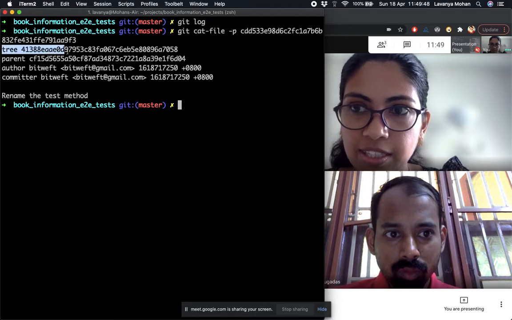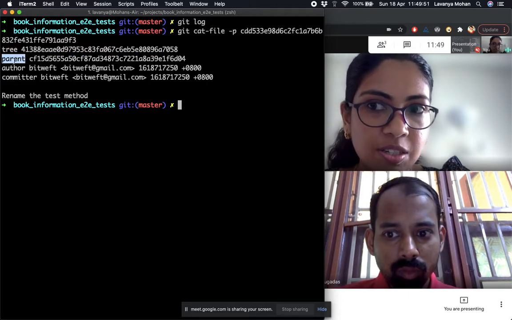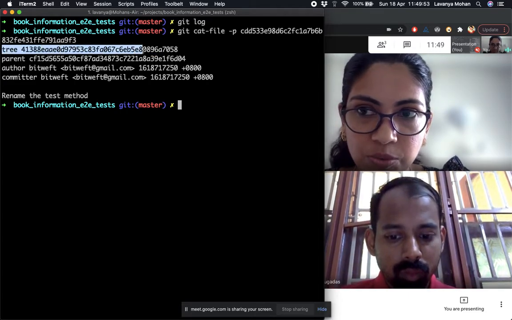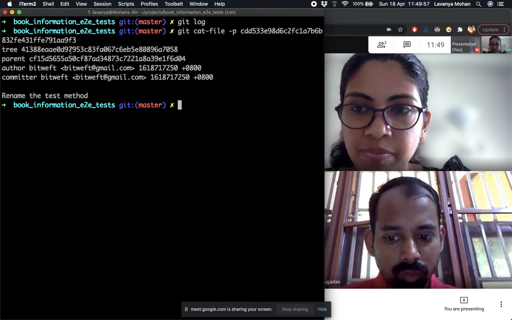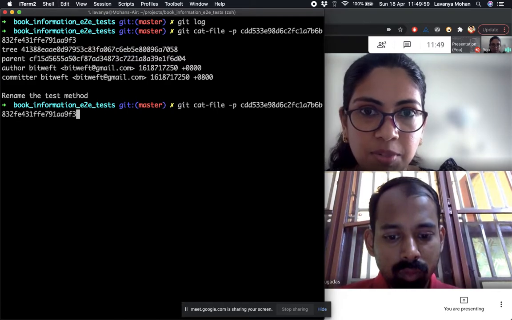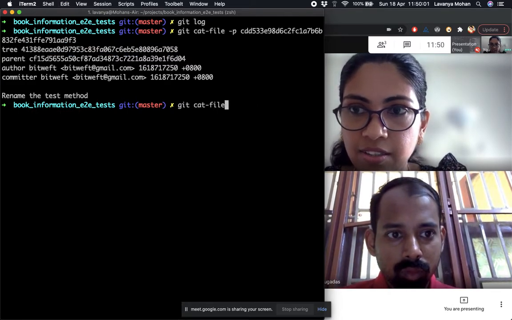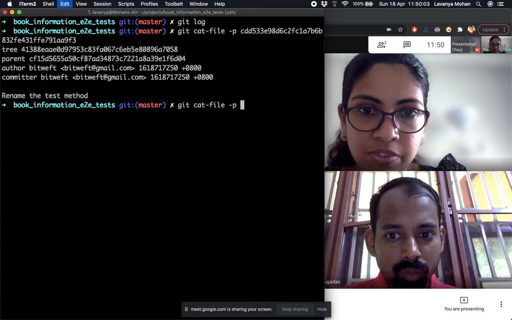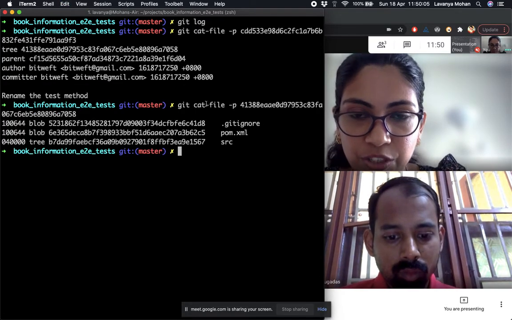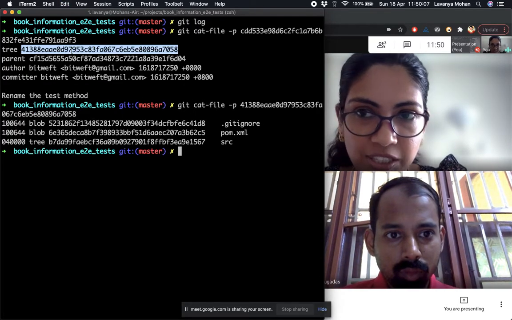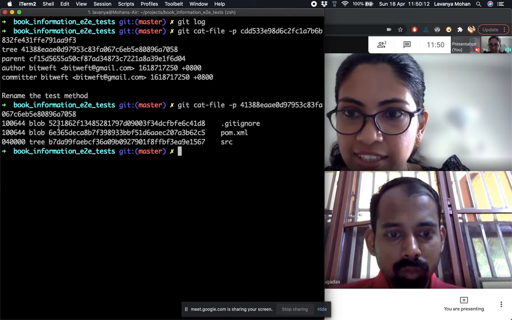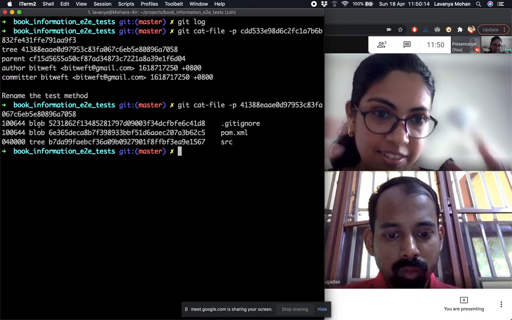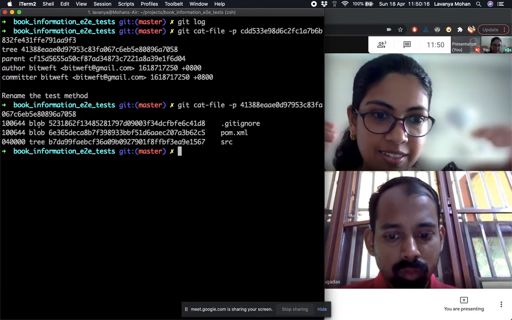that we just spoke about, right? Like this is the tree object. There is a concept of parent. I'll come to that, but this is a tree object. Then the committer and the author and the details. And the same way, we can use the same command to see our tree object as well. So if we use this checksum and do git cat-file, then it tells us that basically the tree object points to files and other directories, right?